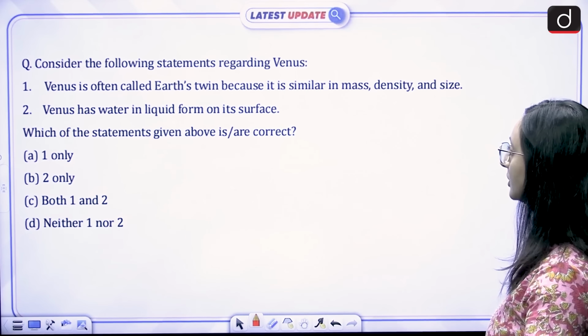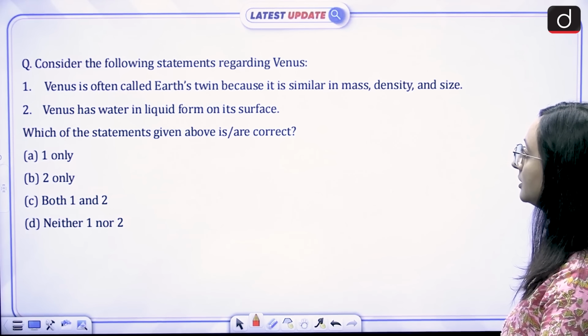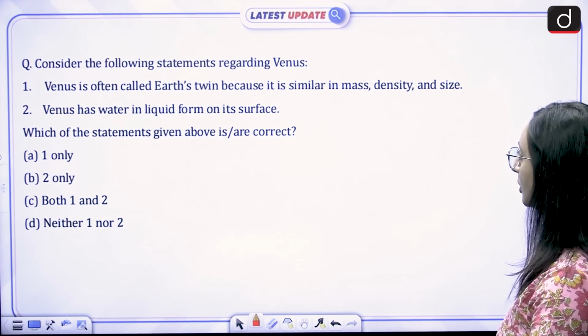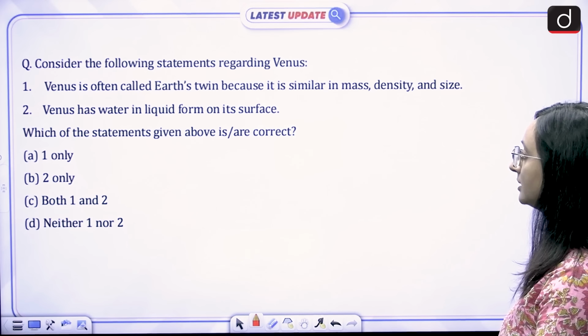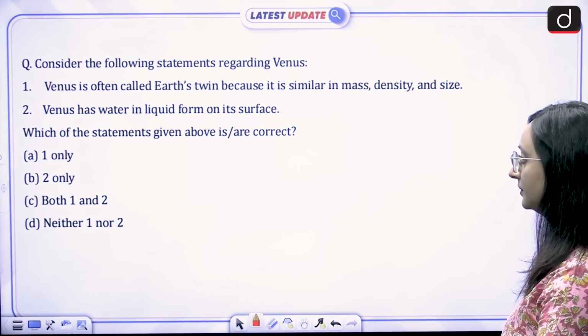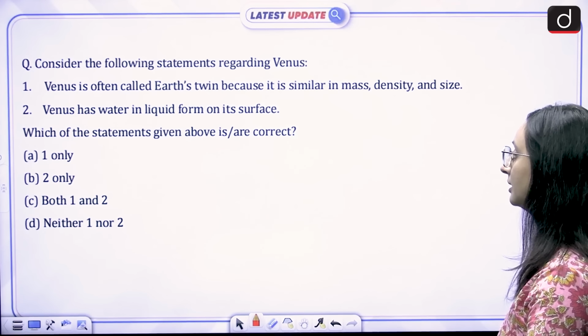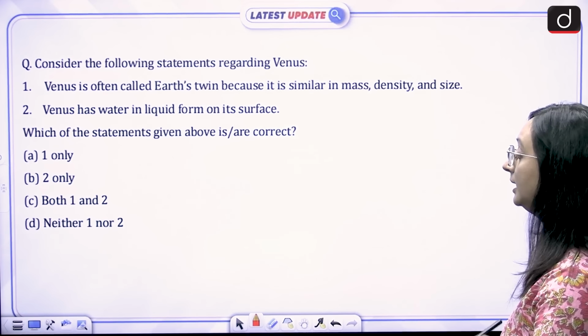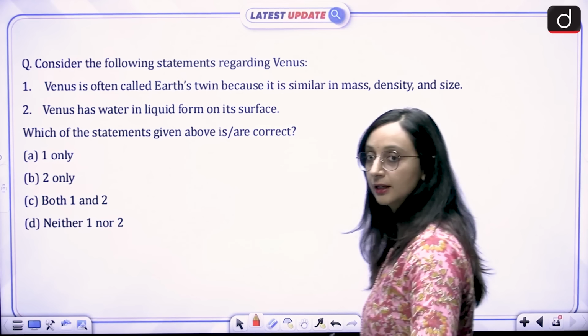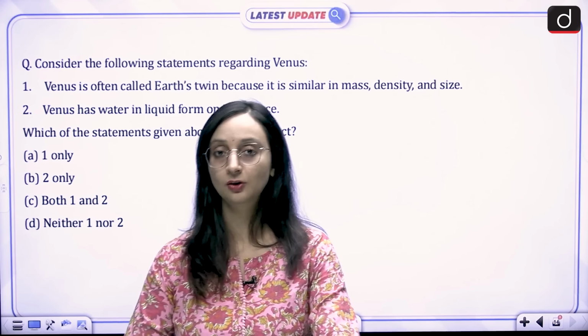Consider the following statements regarding Venus. 1. Venus is often called Earth's twin because it is similar in mass, density, and size. 2. Venus has water in liquid form on its surface. Which of the statements given above is or are correct? A. 1 only, B. 2 only, C. both 1 and 2, or D. neither 1 nor 2. Please attempt this question and provide your answers in the comment section.